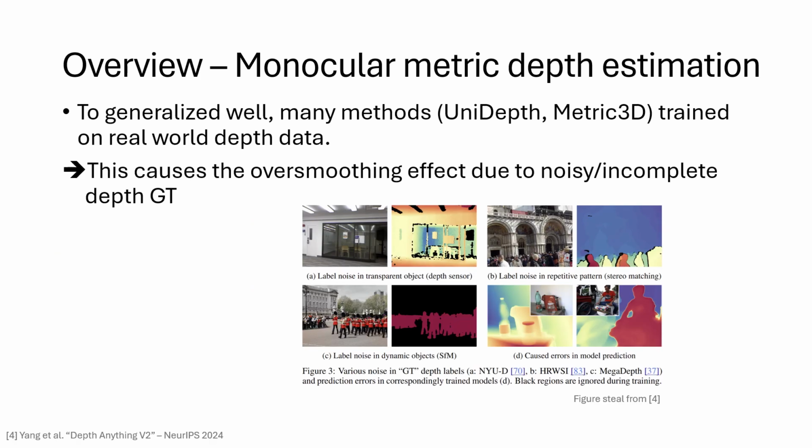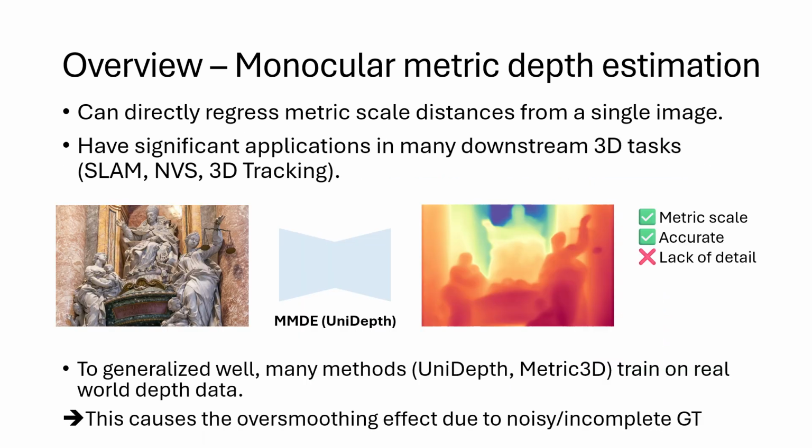These models are typically trained on real-world datasets, where depth ground truth is captured using sensors like LiDAR, stereo rigs, or structure from motion. But unfortunately, this ground truth is often incomplete or noisy. The examples shown here illustrate some common issues. Transparent or reflective surfaces confuse depth sensors, repetitive patterns throw off stereo matching, and dynamic scenes introduce inconsistencies in structure from motion pipelines. Therefore, this leads to a loss of fine detail, causing an oversmoothing effect, especially around object boundaries.